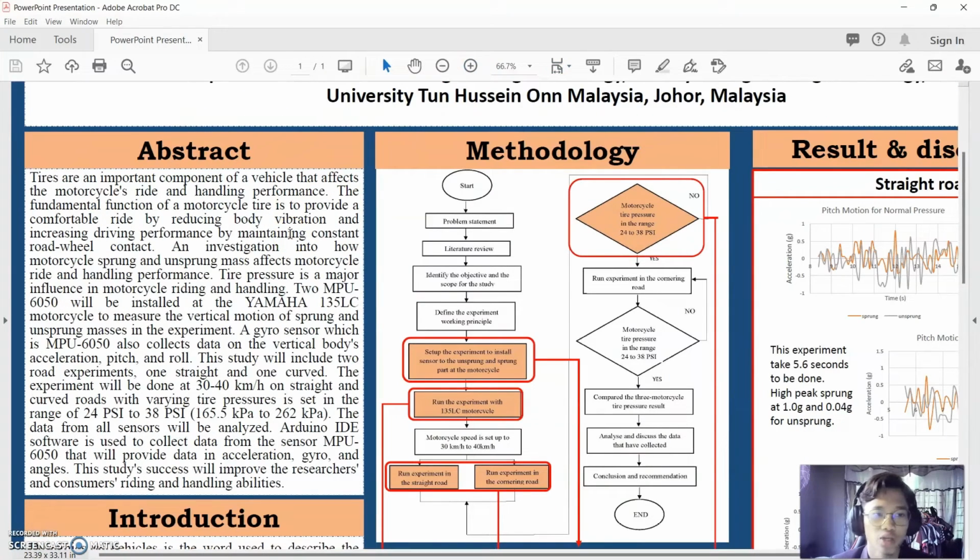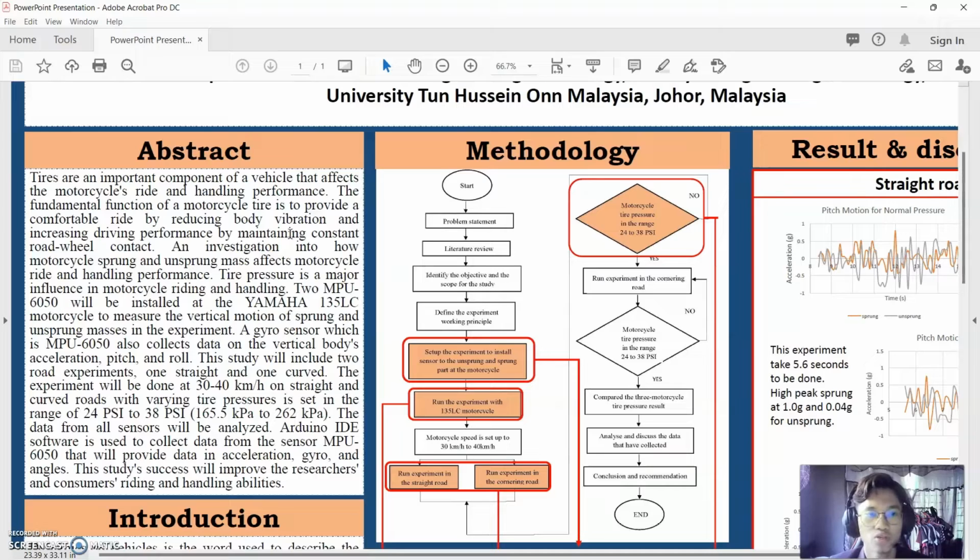For the abstract, tires are an important component of a vehicle that affect the motorcycle ride and handling performance. The fundamental function of a motorcycle tire is to provide a comfortable ride by reducing body vibration and increasing driving performance by maintaining constant road wheel contact. An investigation into how motorcycle sprung and unsprung mass affect motorcycle ride and handling performance. Tire is a major influence in motorcycle ride and handling performance.